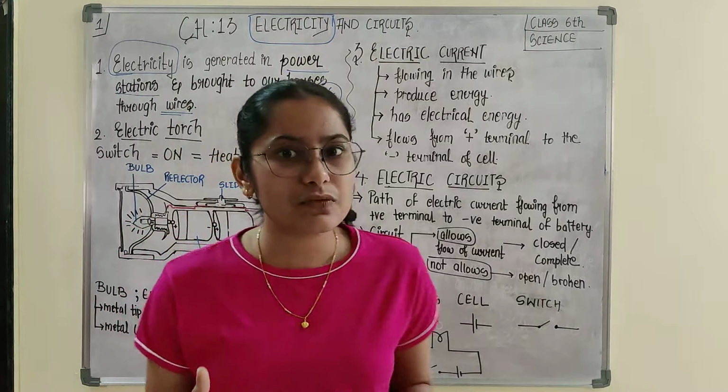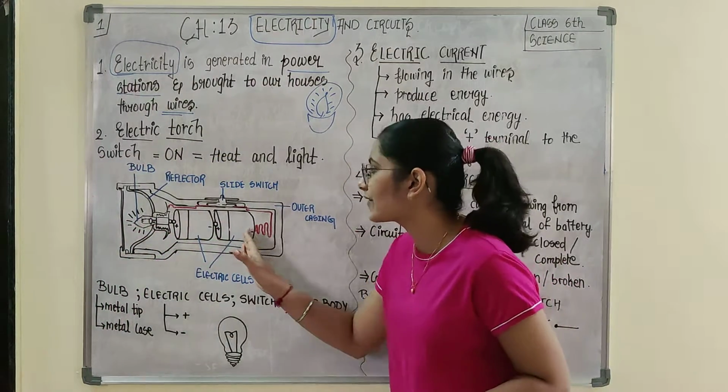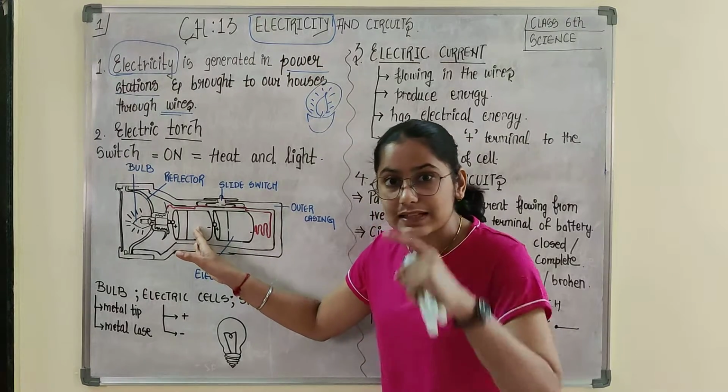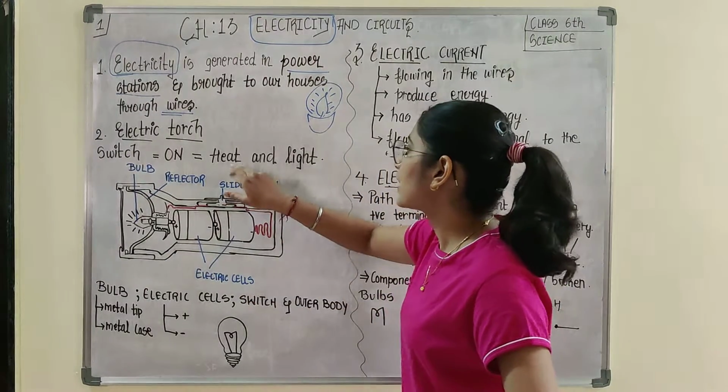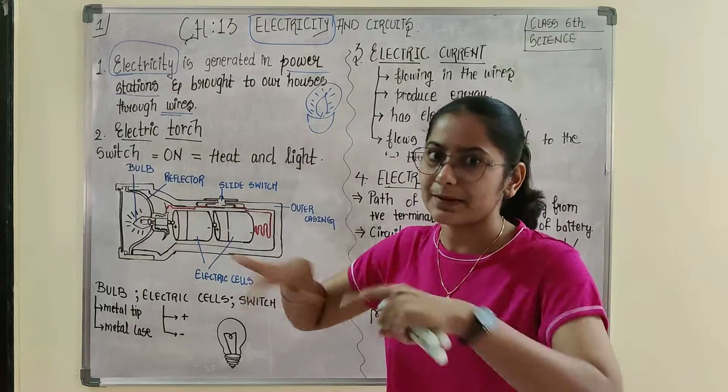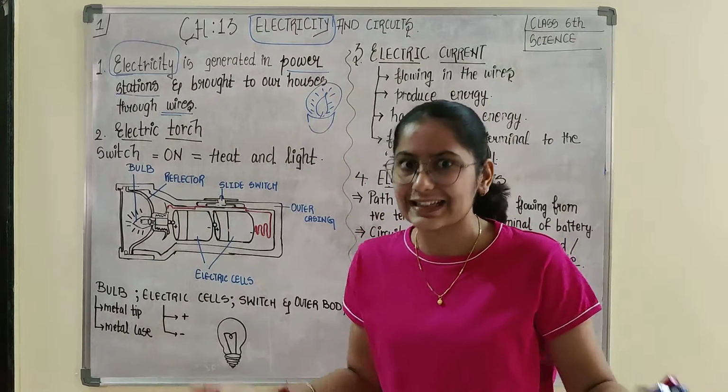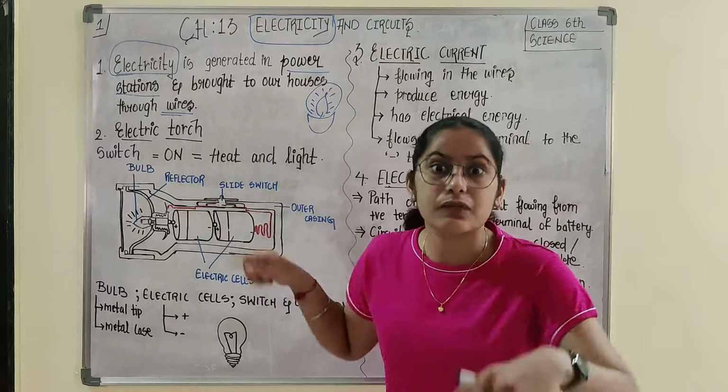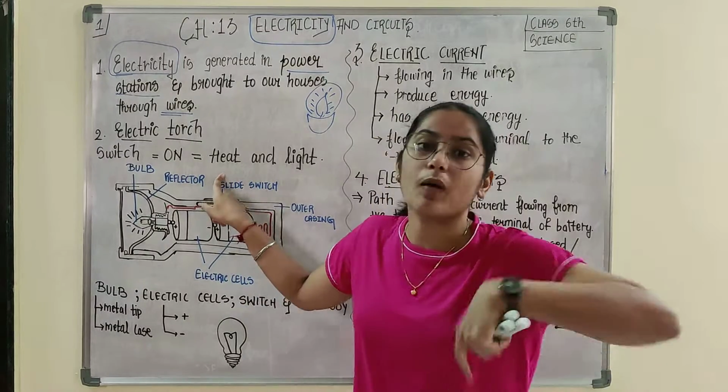That means the cells are giving electrical energy. This electrical energy gets converted into heat and light energy. You are able to see roshni, you are able to see light. Light is a form of energy, heat is a form of energy.